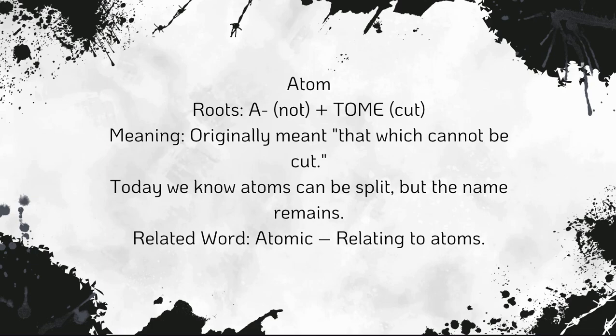Then we have atom. So here a means not and tom means cut or cutting. Originally meant that which cannot be cut. So since a means not and tom means cutting, something that cannot be cut further. Today we know that atoms can be split, but the name remains the same. When atom was found, this name was given because everybody thought that atom cannot be cut any further. Like this is the smallest thing that is present. But now we know that it can be split, but yeah, the word remains. So atomic means related to atoms.